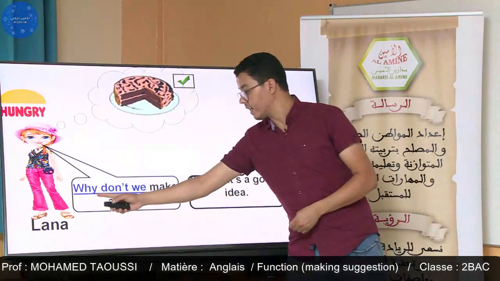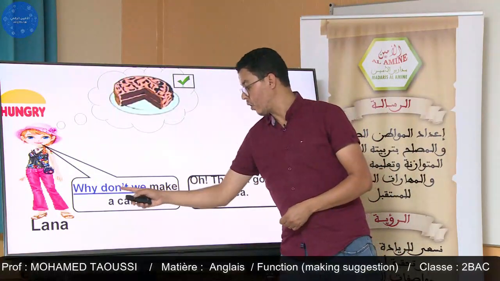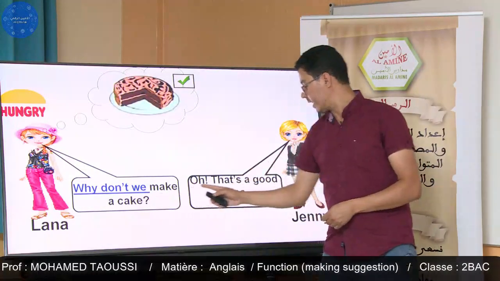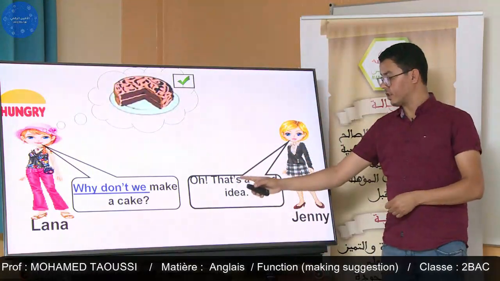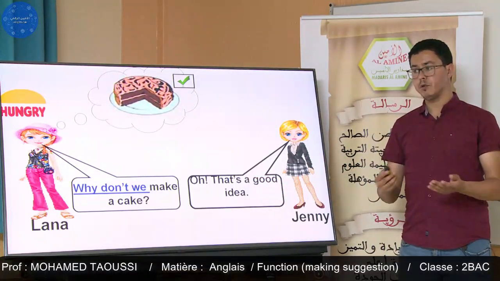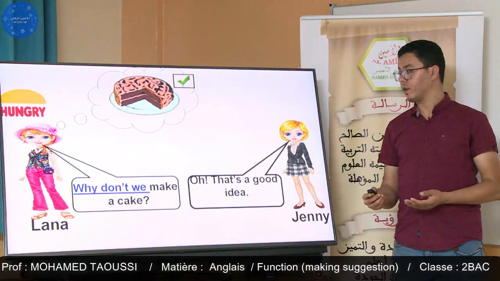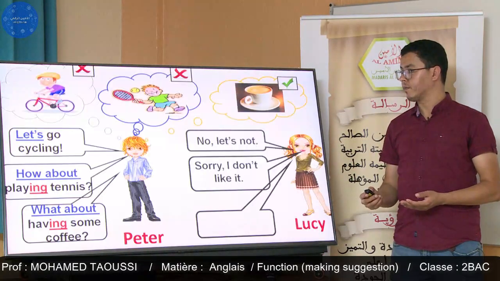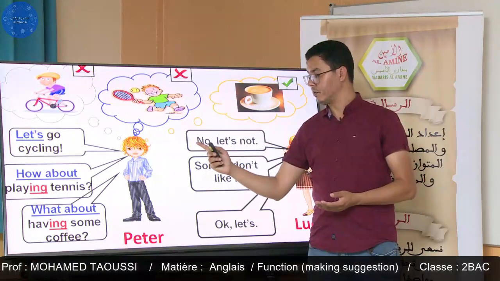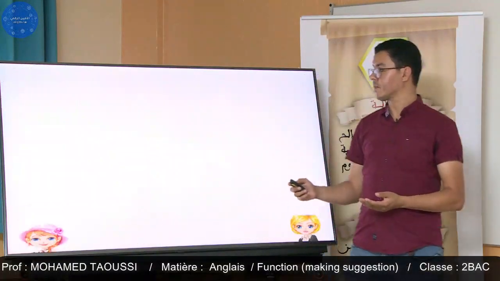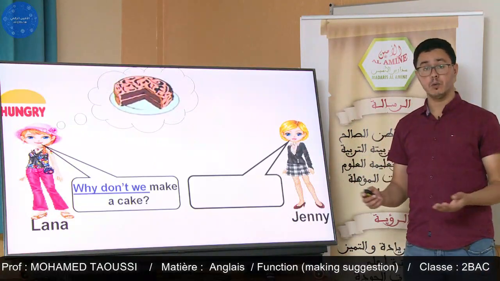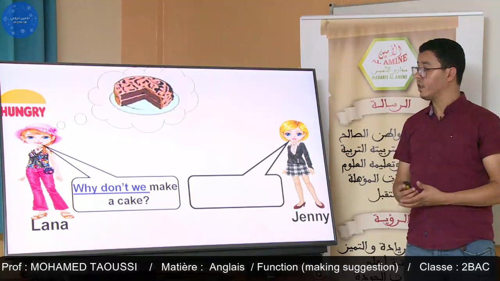So Lana is making a suggestion by saying why don't we make a cake, and Jenny accepts her suggestion, saying, "Oh, that's a good idea." To make suggestions, we can use different expressions. I'm going to repeat: we can say let's, how about, what about, and why don't we.